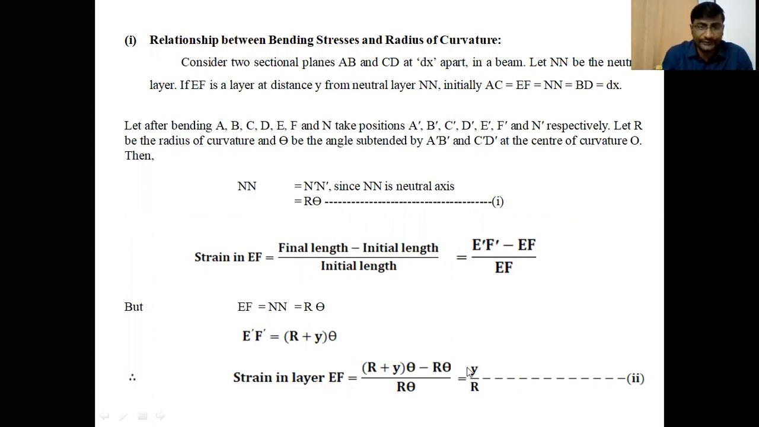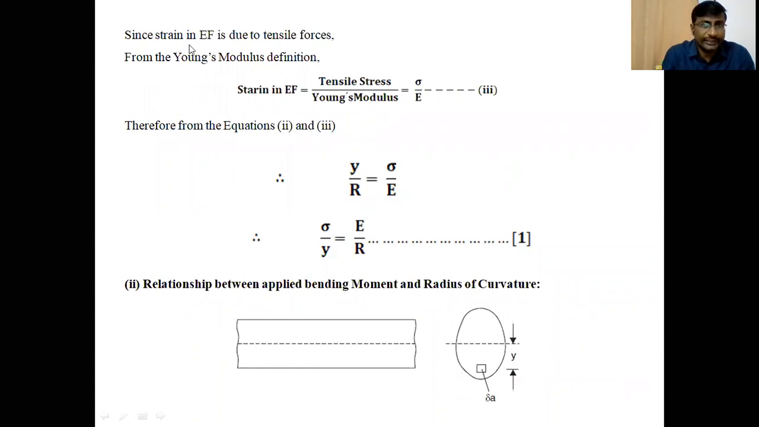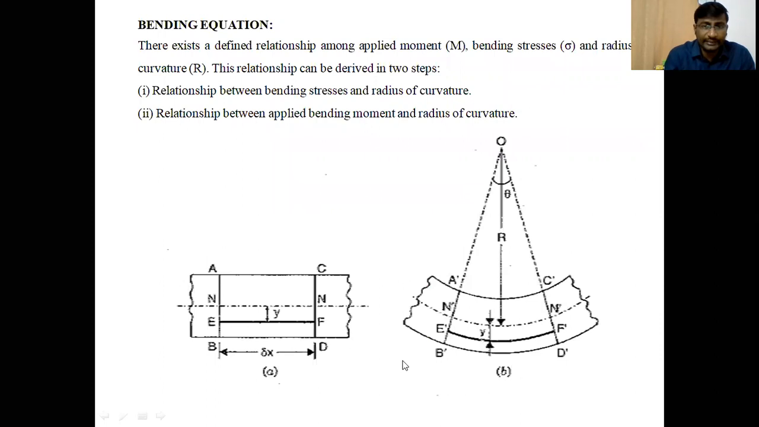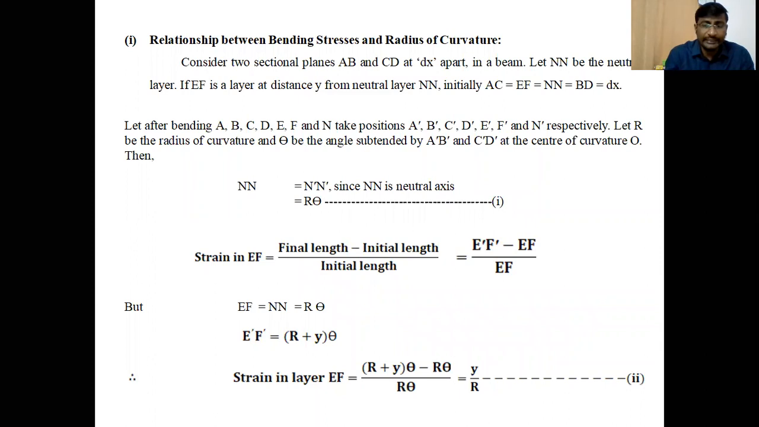Strain in layer EF equal to y by r is the second equation, and NN equal to r theta is the first equation. Dear students, since the strain in EF is due to tensile forces, how is the strain developed in the layer? Because it is below the neutral layer, it develops tensile forces. So due to tensile forces, the strain will be produced in the layer EF.